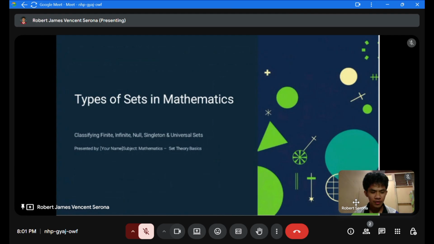So, good day everyone. Today, we are going to tackle types of sets in mathematics, classifying finite, infinite, null,